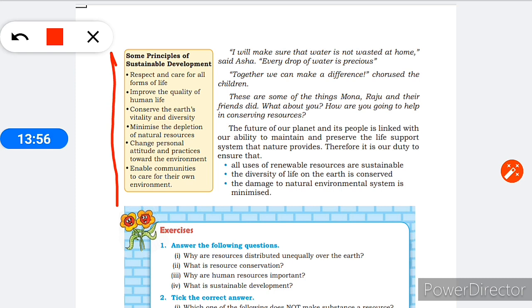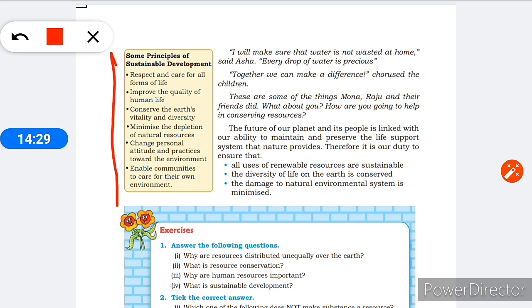From this it is clear that we should protect our nature. We should minimize the depletion of natural resources and think not only of the present, but also of the future. The future of our planet and its people is linked with our ability to maintain and preserve the life support system that nature provides.